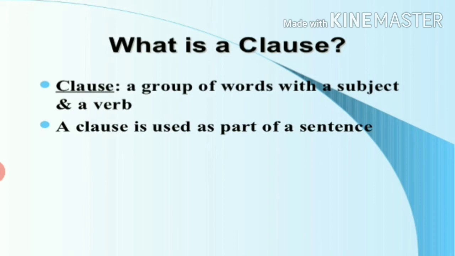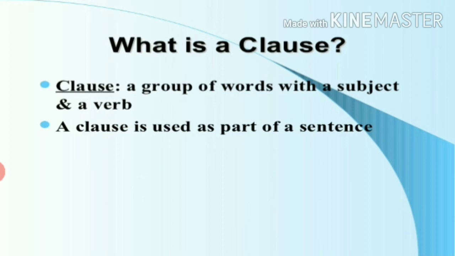So, what is a clause? A clause is a group of words with a subject and a verb. A clause is used as a part of a sentence. There are two clauses, that is main clause and subordinate clause.